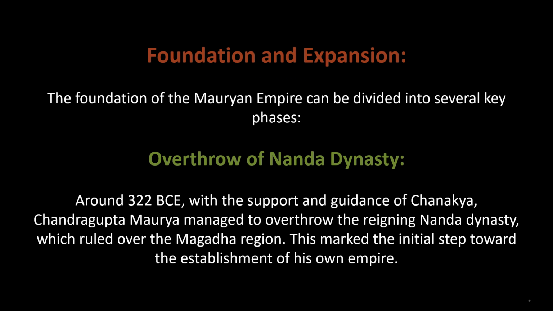Foundation and expansion. The foundation of the Mauryan Empire can be divided into several key phases. Overthrow of Nanda dynasty. Around 322 BCE, with the support and guidance of Chanakya, Chandragupta Maurya managed to overthrow the reigning Nanda dynasty, which ruled over the Magadha region. This marked the initial step toward the establishment of his own empire.